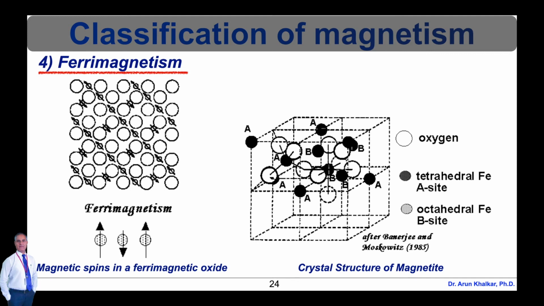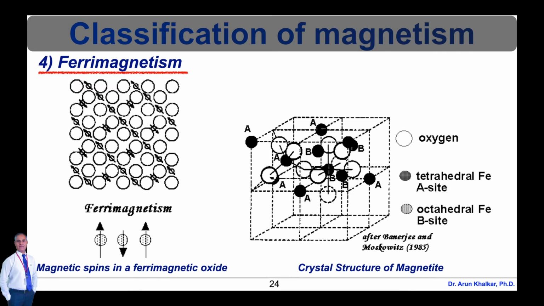Magnetite is a well-known ferrimagnetic material. Indeed, magnetite was considered a ferromagnet until Néel in the 1940s provided the theoretical framework for understanding ferrimagnetism. Magnetite, Fe3O4, crystallizes with a spinel structure. The large oxygen ions are closely packed in a cubic arrangement and the smaller Fe ions fill in the gaps. The gaps come in two flavors: the tetrahedral site, where the Fe ion is surrounded by 4 oxygens, and the second one is the octahedral site, where the Fe ion is surrounded by 6 oxygens.